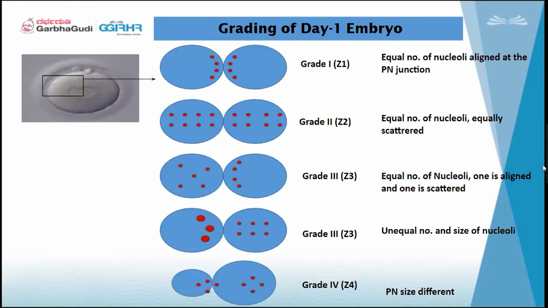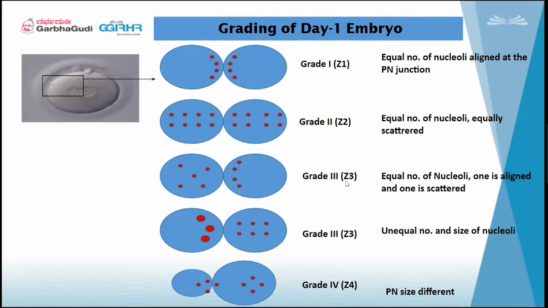So, grading of day one. On day one we do the fertilization check. Day 0 is called ICSI day, or insemination day. The next day is called the day 1 embryo. The day 1 embryo will be either fertilized or unfertilized. So these are all the patterns.